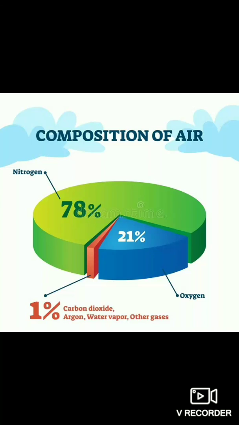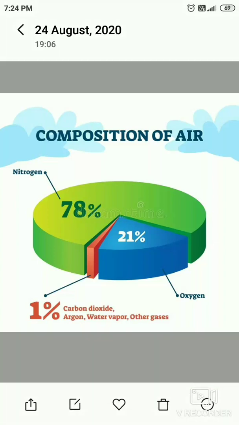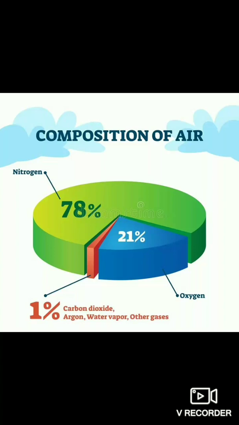But you only need to know the names of the gases present in air. You have to learn only that part, meaning nitrogen, oxygen, carbon dioxide and water vapor and so on. In the book you will also get a picture on page number 70, where the ratios, the percentages of the composition of air, and all the gases are described.